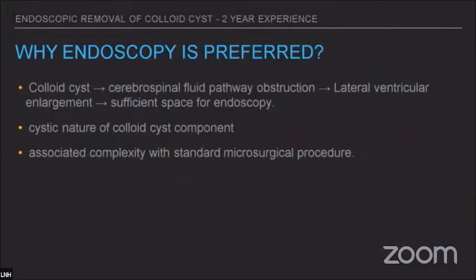Why is endoscopy preferred as compared to the standard microsurgical approach? Basically, colloid cysts obstruct the foramen of Monro, and after the obstruction, it leads to lateral ventricular enlargement. This enlargement creates sufficient space for endoscopy. Also, the cystic nature of the colloid cyst and the clear cannula help us evacuate the contents under clear visualization, and there is also less morbidity, which is higher with the standard microsurgical approach.